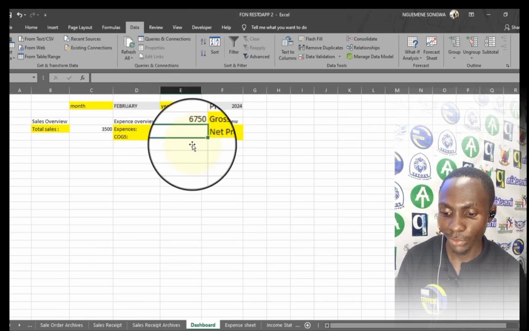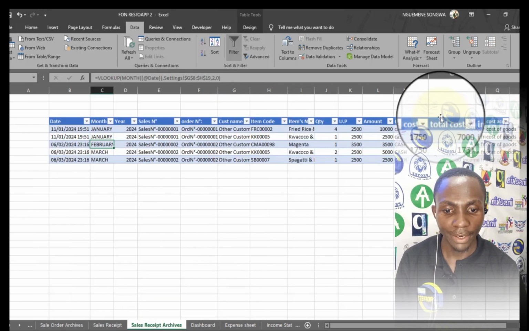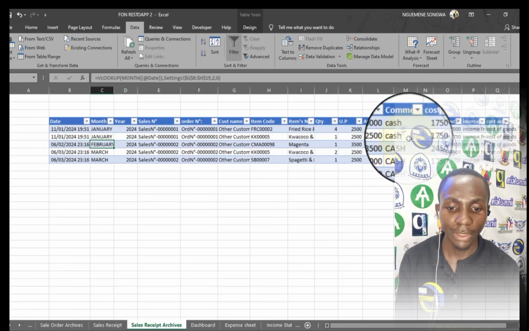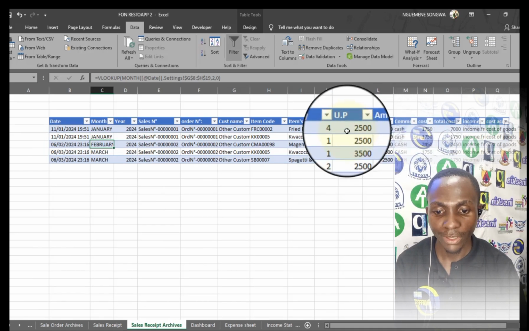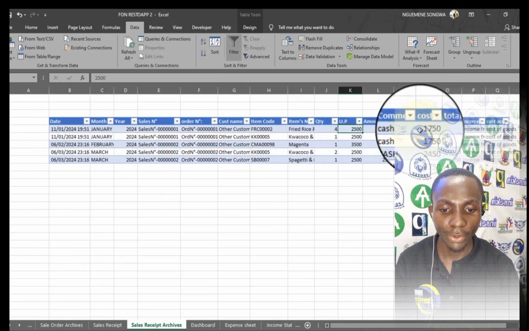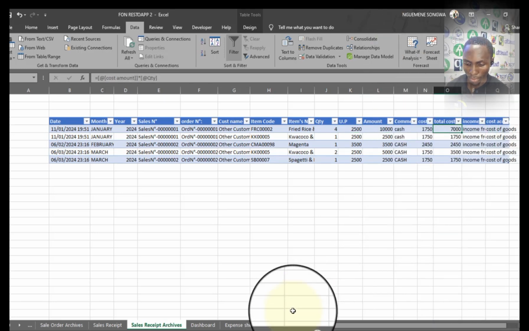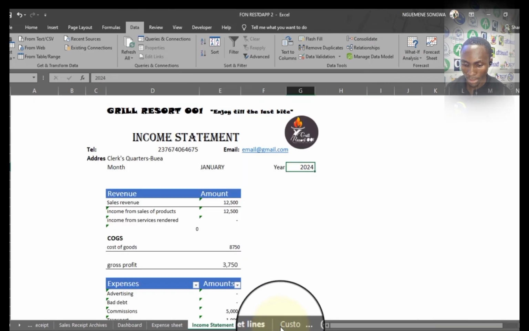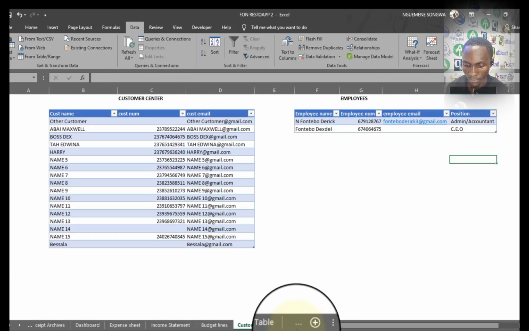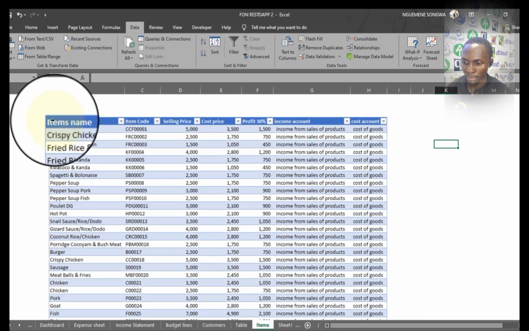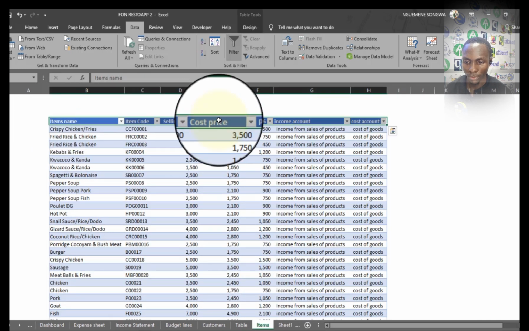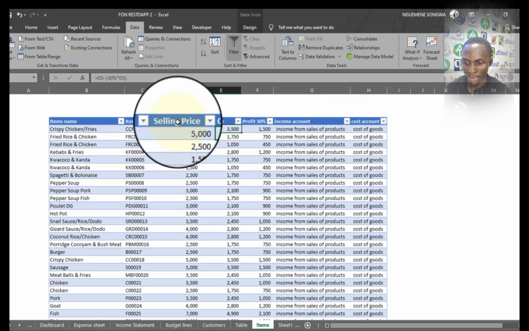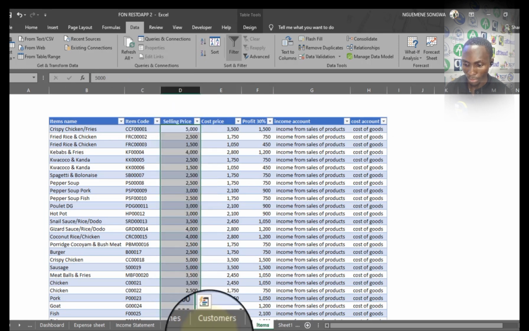I need the cost of goods sold. In the sales receipt archive, we have brought the cost of the items. If this is the unit selling price, this is the cost. Actually, the cost is already at the level of the different items. When we created the items here, the cost prices were already there. The selling prices were already there. So from here,